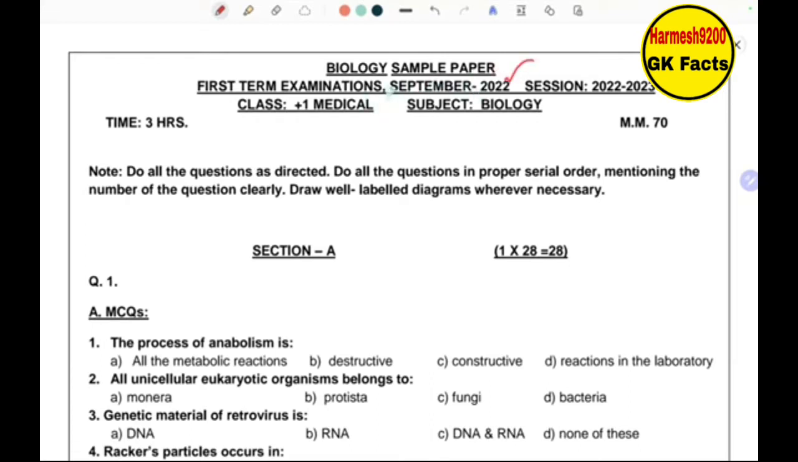So for the preparation of these exams for class +1 medical students, we are going to discuss biology sample paper.